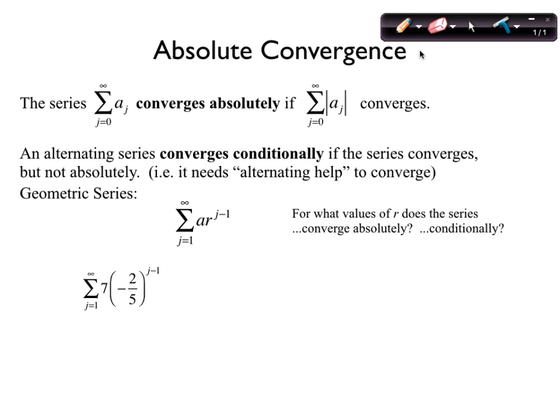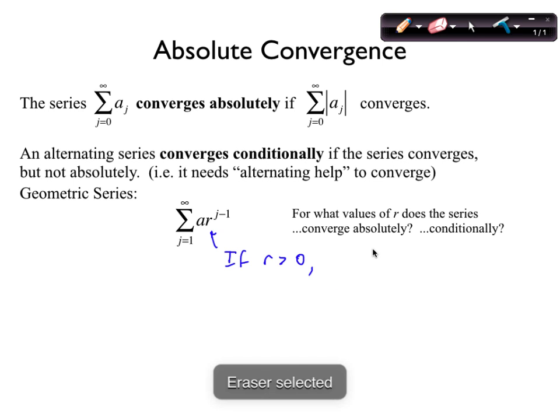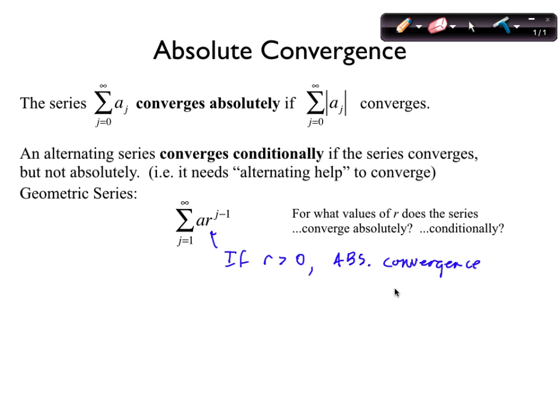So before we get to that example, if r is between 0 and 1, positive, then the geometric series will converge absolutely, right? Because it already converges. So it's not even alternating, the terms are already all positive. If r is greater than 0, the terms are already all positive, so it's absolute convergence.